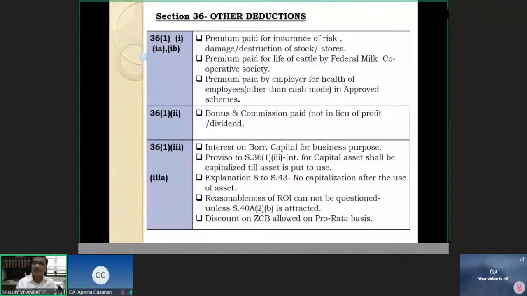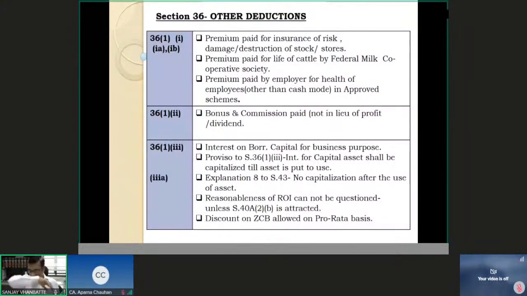And the converse of this, explanation 8 to section 43, is that you cannot capitalize any interest which pertains to the period post the commencement of utilization of the asset. That means in our example, any interest from the period from 1st January 2021 to 31st March 21, that cannot be capitalized, that cannot be added to the cost.